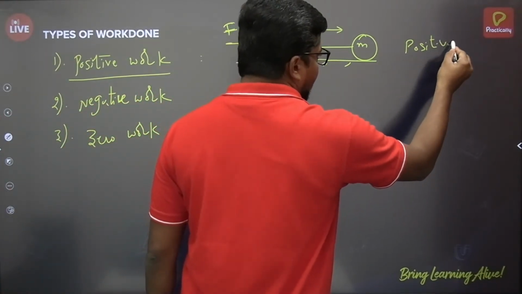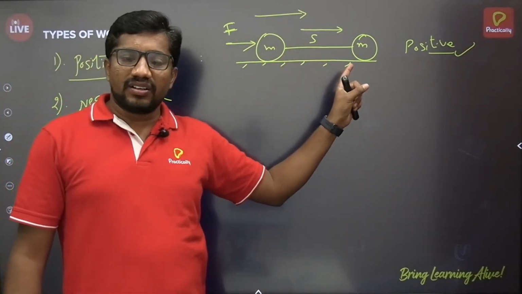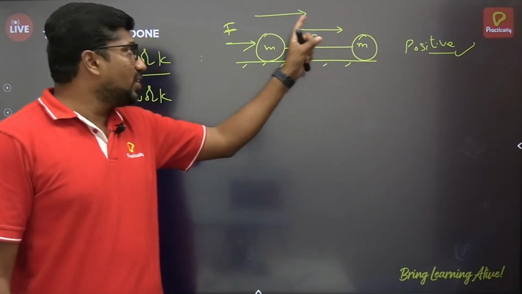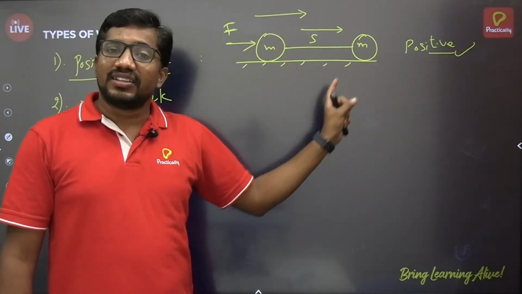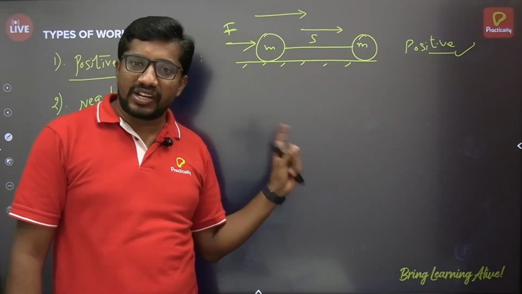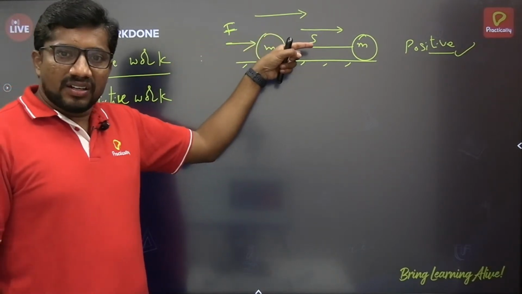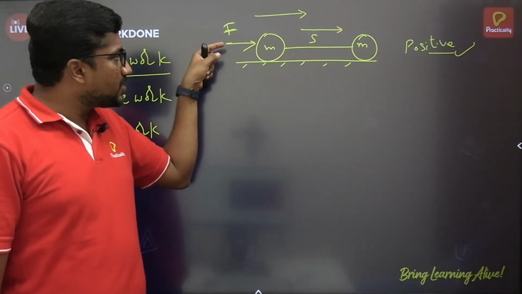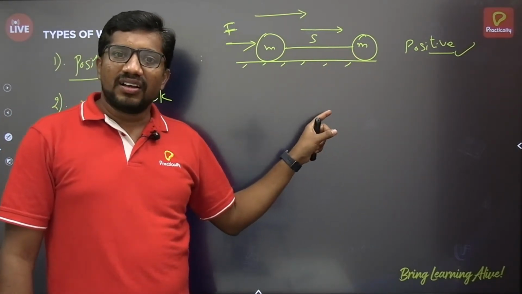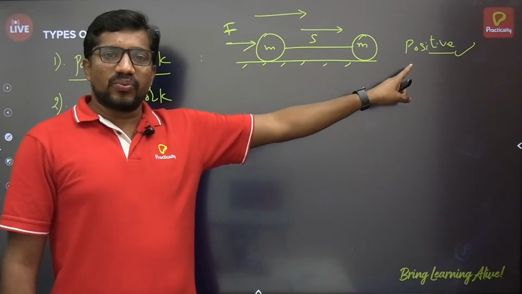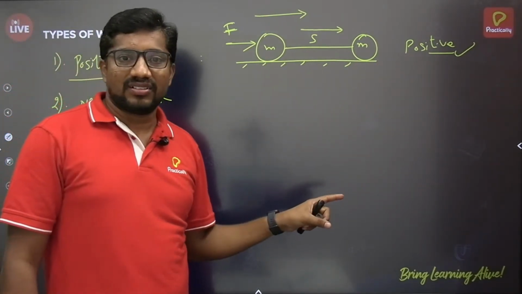I am repeating the statement. If the displacement of the object and the direction of the component of force are in the same direction, then work done is said to be positive. Force is applied on the body in this direction, and the body suffers displacement in the same direction. So we can say that work is done, and that work done is positive, since both the force and displacement are in the same direction.